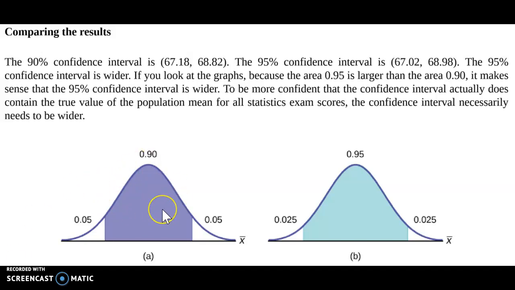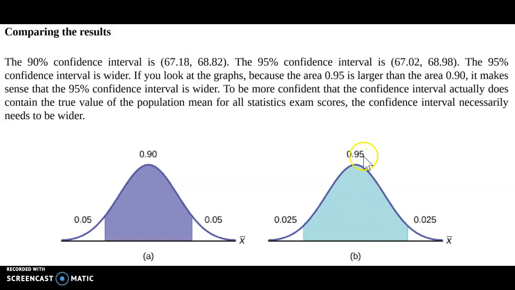Now let's see why. Here we're going to compare two confidence levels. This is a 90% confidence level and this is a 95% confidence level. If you notice, the confidence level with the 95 has a wider or a longer confidence interval as compared to the 90% confidence level. Its confidence interval is a little bit shorter.